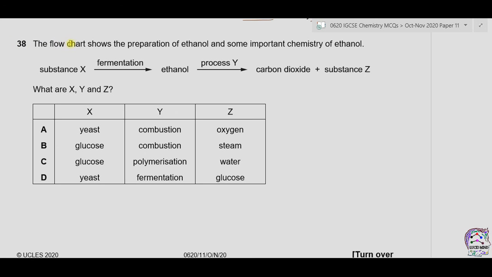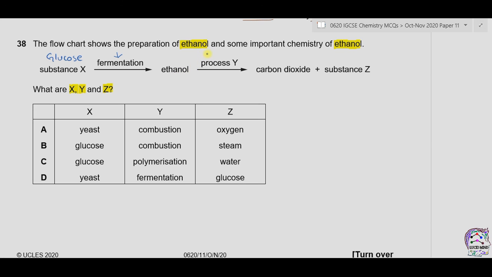Question 38. The flow chart shows the preparation of ethanol and some important chemistry of ethanol. What are X, Y, and Z? The first process is fermentation. Now we know that glucose can be fermented in the presence of yeast to form ethanol. And ethanol can also be used as a fuel.